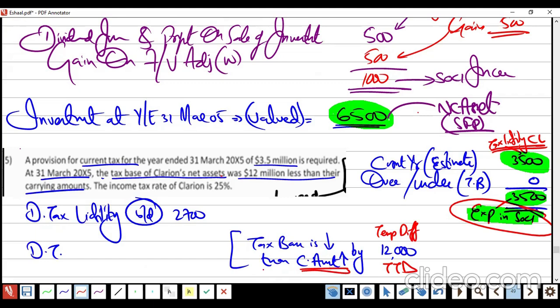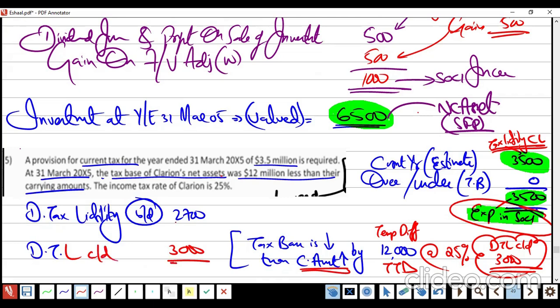Whenever carrying amount is high, it's a taxable difference, and we will multiply with the tax rate. The DTL CD balance is how much? 3,000. DTL CD 3,000, which is going to be part of my SFP as a non-current liability.